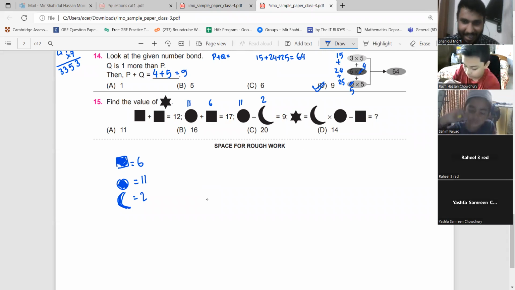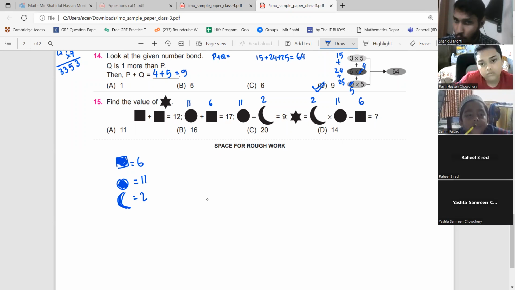Then we have a star. Now the star is equal to moon multiplied by the circle minus the square. I know moon is equal to 2. The circle is equal to 11. The square is equal to 6.